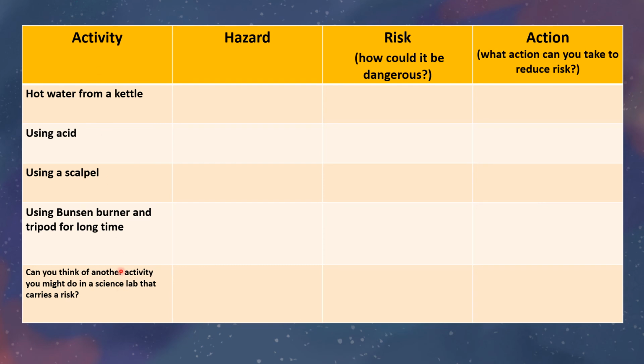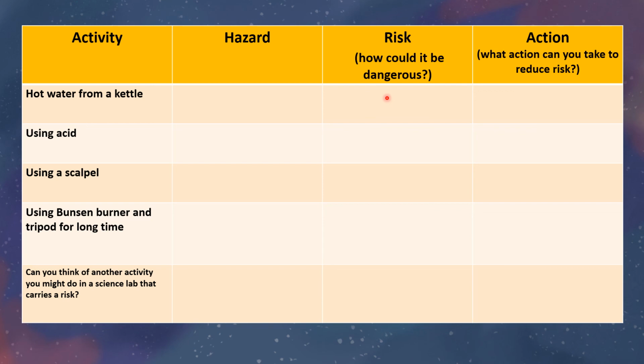So on this side, we have the activity that you would be doing in an experiment, and then we have the hazard, the risk, and the action. So for the first one, you would need to pour hot water from a kettle. Now, when you think about that, what is the hazard there? The hazard is the hot water. Okay, boiling water would be the hazard. The risk, how is it dangerous?